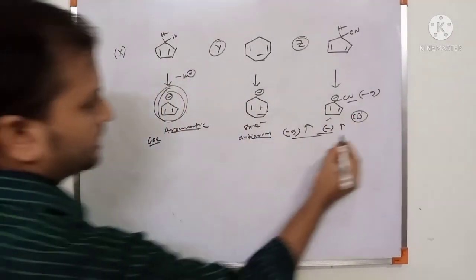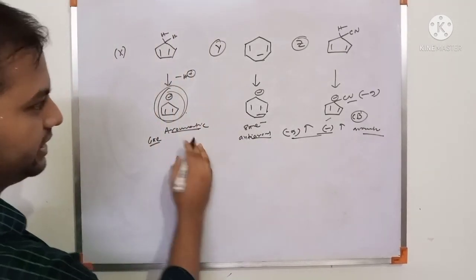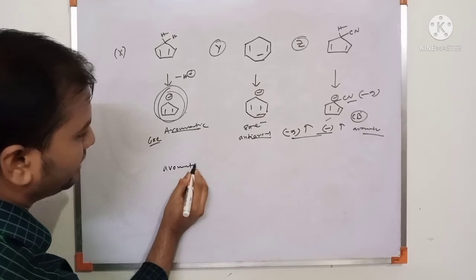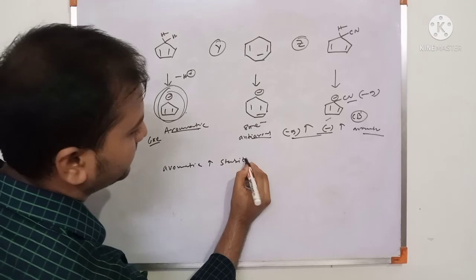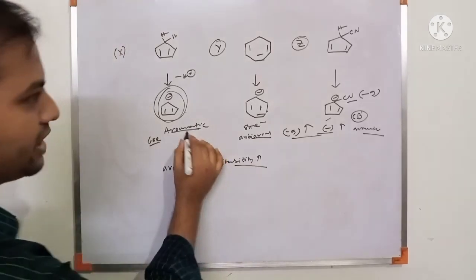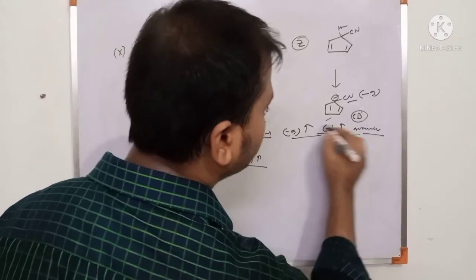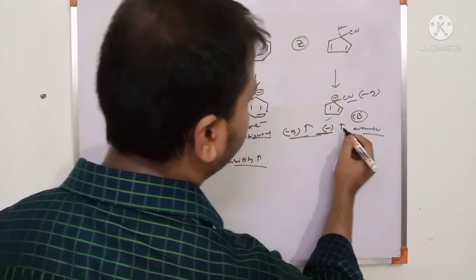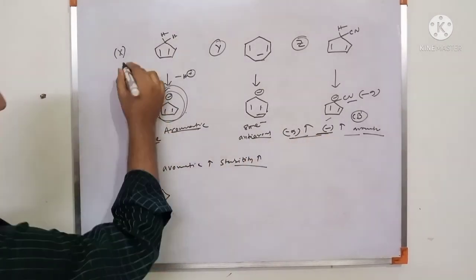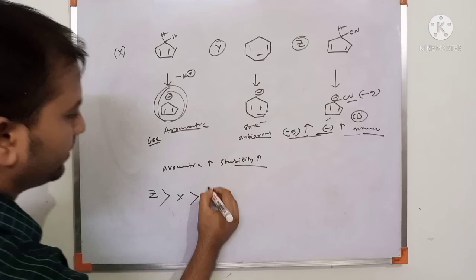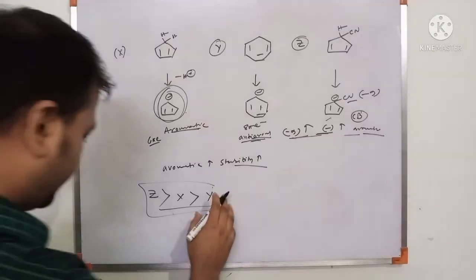So this is aromatic, this is anti-aromatic, this is aromatic. So aromaticity increases the stability. Though both have increased stability, this one is more stable because of the minus I effect. So this is the most stable. Then first Z, then X, then Y, because Y is anti-aromatic and less stable. So option D is the right answer.